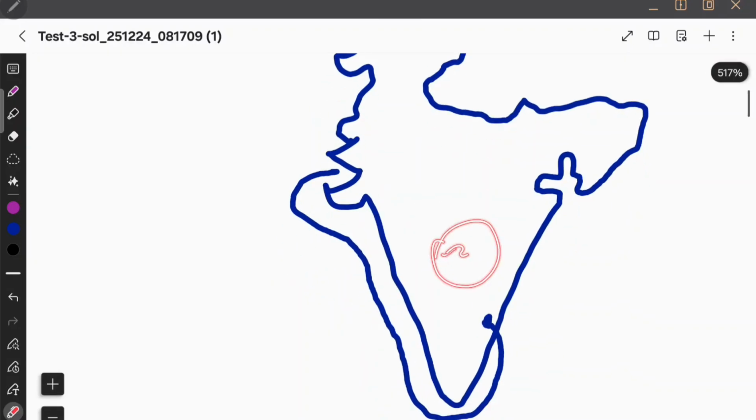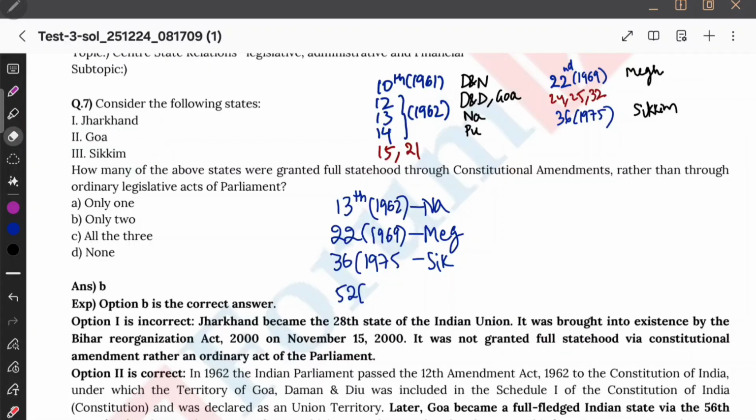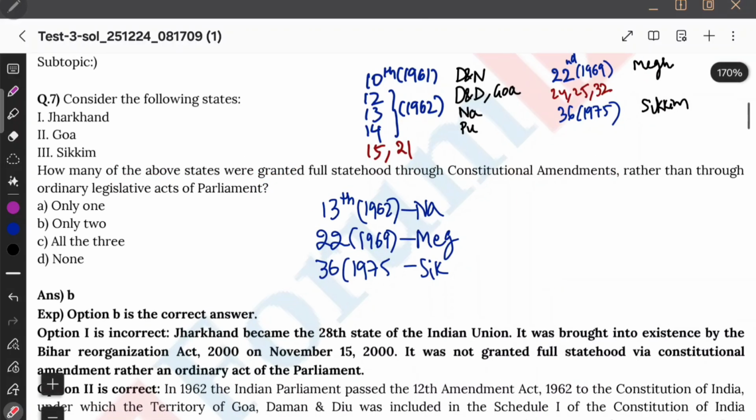And the story finally ended with Telangana in the year of 2014, June 2nd, 2014. Okay. Let us try to attempt an MCQ. Consider the following states. How many of the above states were granted full statehood through constitutional amendments? So, what are the states through constitutional amendments?